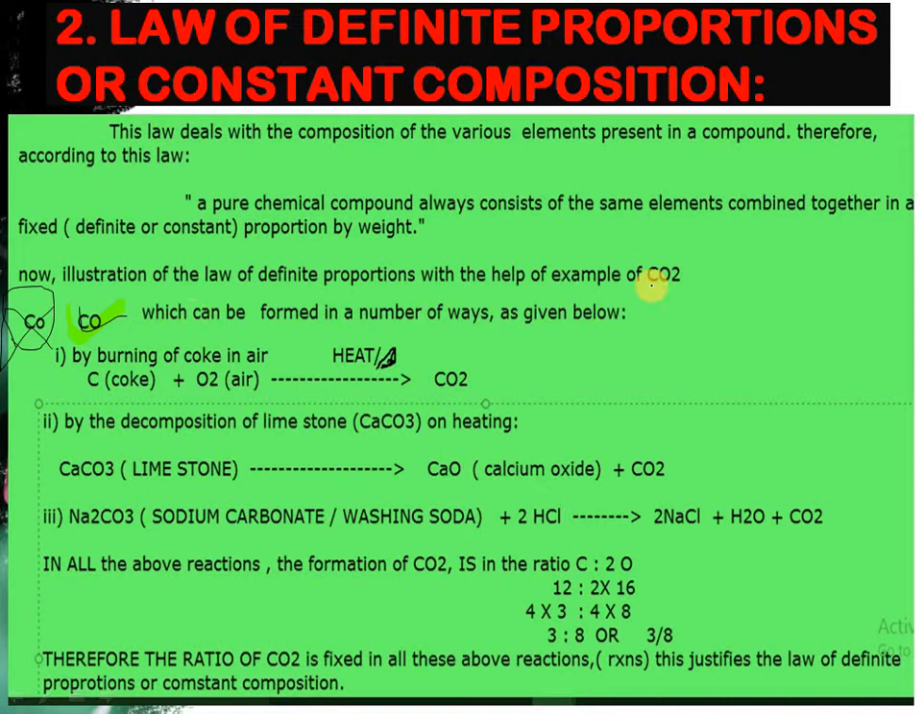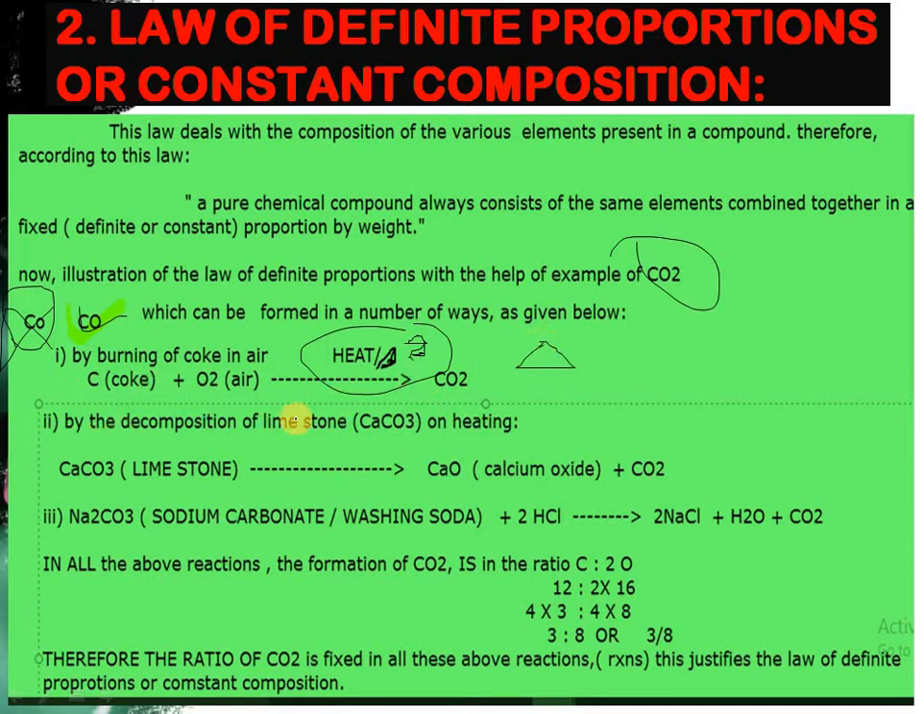We will discuss how the formation of carbon dioxide takes place. This is done first by the burning of coke in air. So we have coke, it combines with oxygen from air and forms carbon dioxide by heating. This triangle represents the sign of heating. You all studied this in your 10th standard also, so you know this very well.